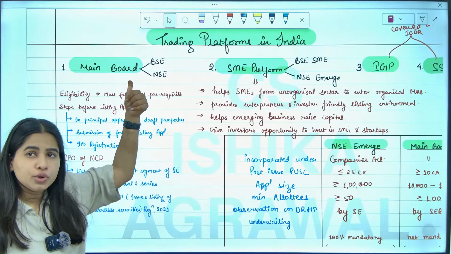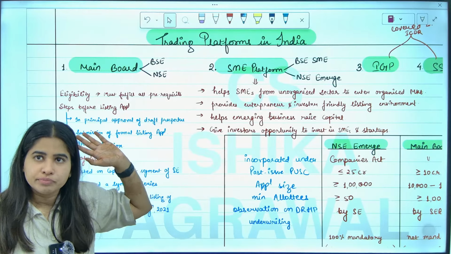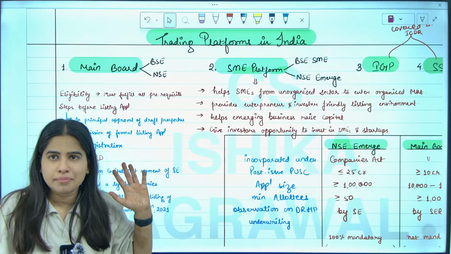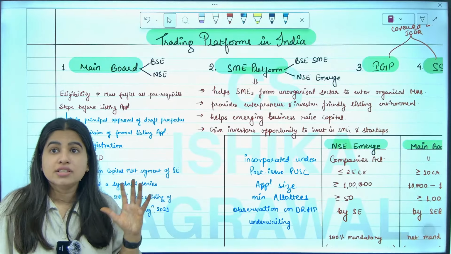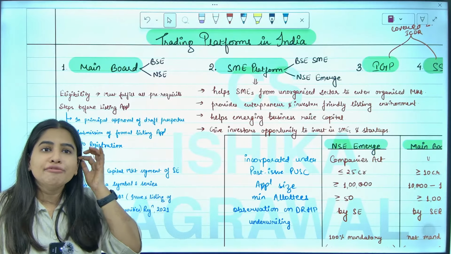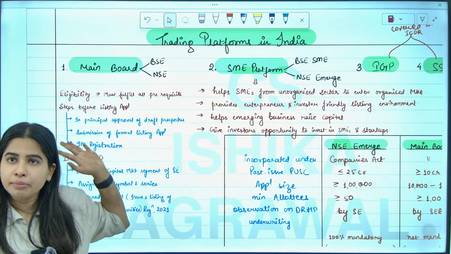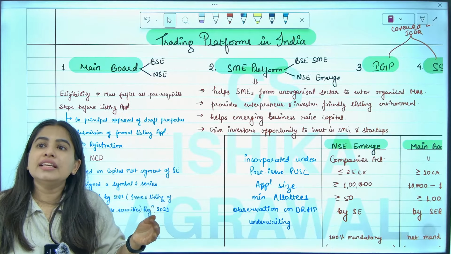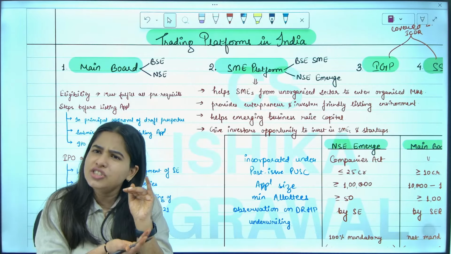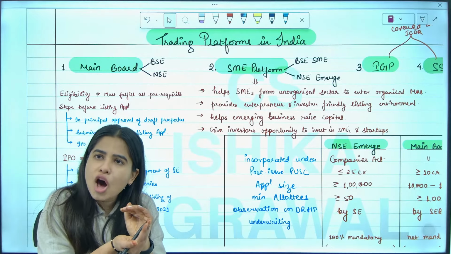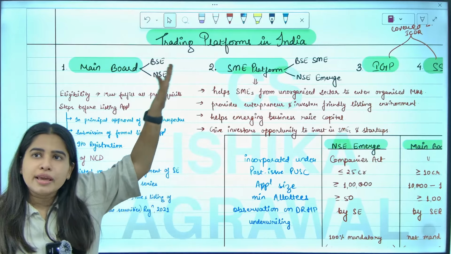So if you have a minimum of 10 crore paid up capital, then we will say you are a big company. If you have a minimum of how much? 10 crore. It's not small, it's huge. If you have a minimum of 10 crore paid up capital, you can list on the main board. But if your paid up capital is less than 10 crore, then you cannot list on the main board. We will say you are a small or medium company, then you can list on this SME platform.